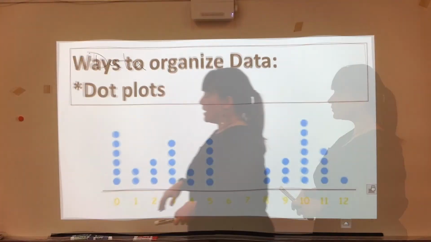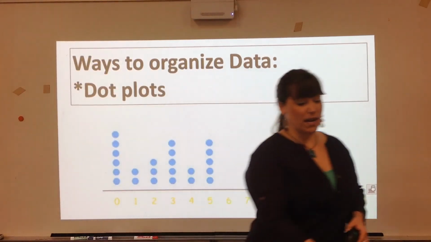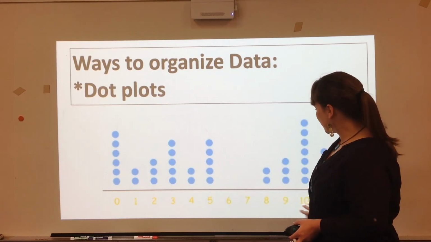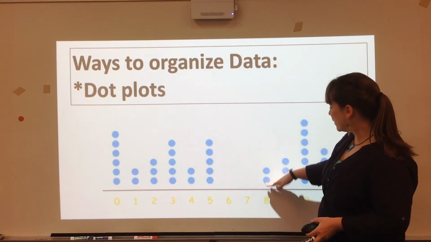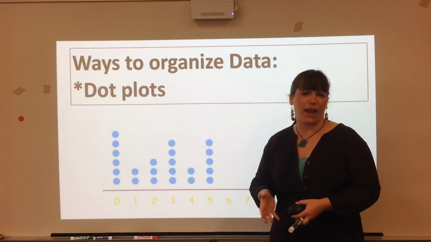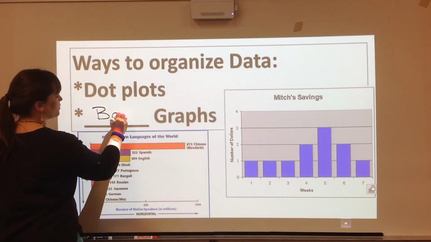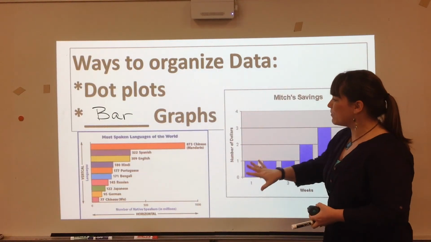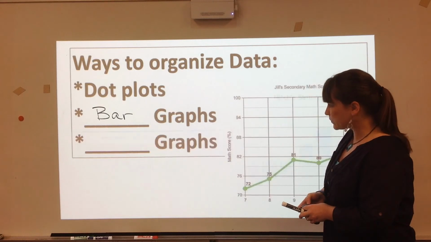Now in chapter 12, we're going to get into this a little bit more in detail, but there are different ways to organize data. The first one that is already filled in on your notes is a dot plot. This is an example of a dot plot. Really quick, the numbers are like a number line below, and then the data exists on top of the line in the form of dots. Sometimes you'll see X's as well. The next one on your list is a bar graph. Here are two examples of two different types of bar graphs. Again, we're going to get into this more in chapter 12, but that is one way to display or organize the data once you get it.